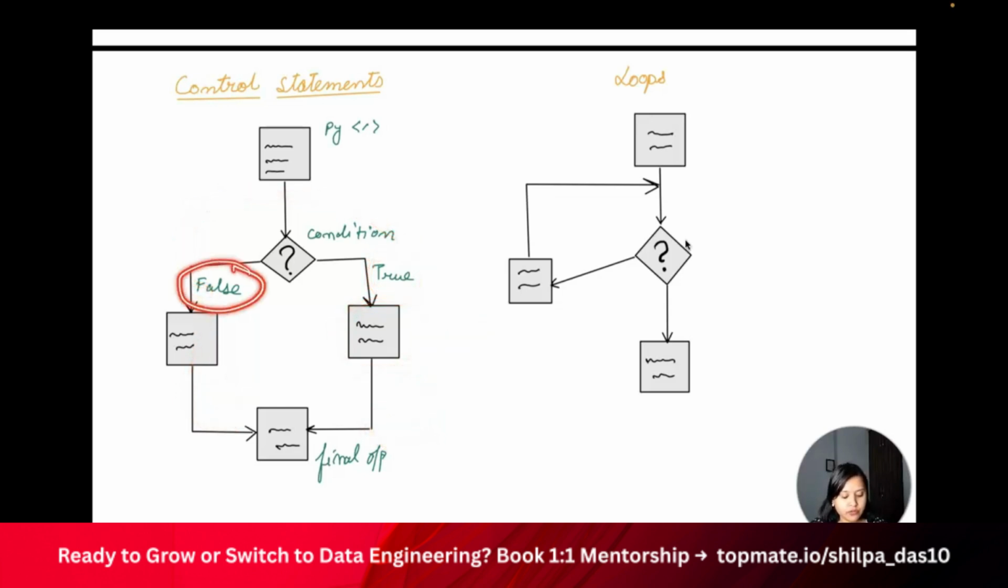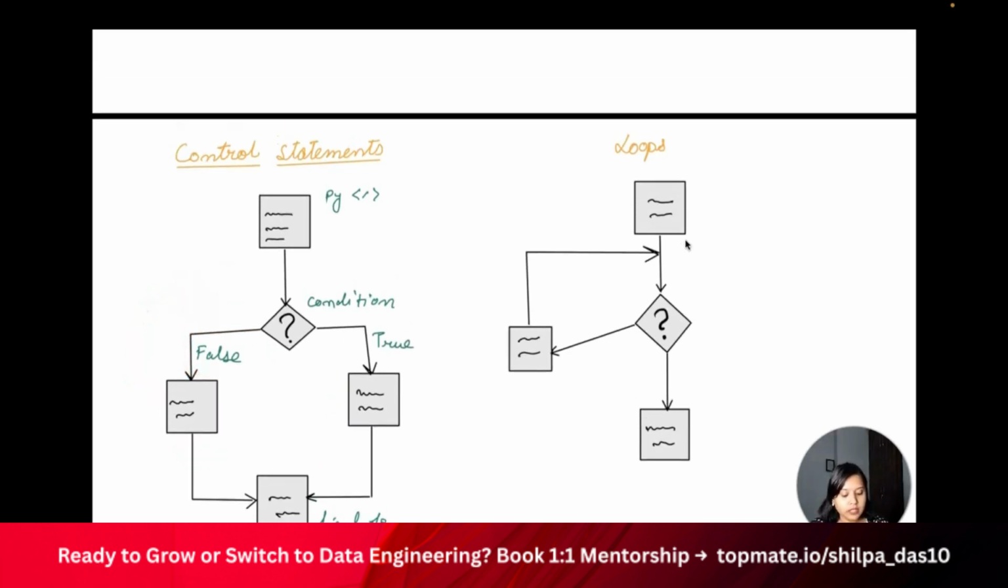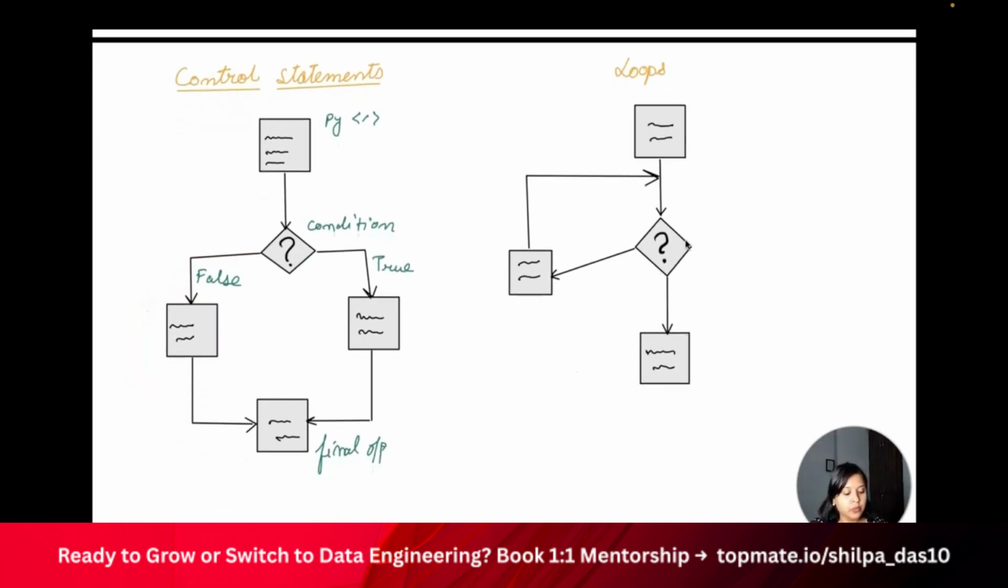Similarly, if it's false, it's going to run this particular piece of code and give you the result. It's not going to run the true command. So that's how the control statement actually works. Now, if I talk about the loops, this is my condition. The condition can be anything. Let's say A is greater than B or A equal to B and so on, right? So the condition can be anything.